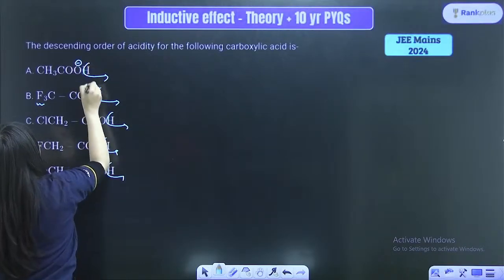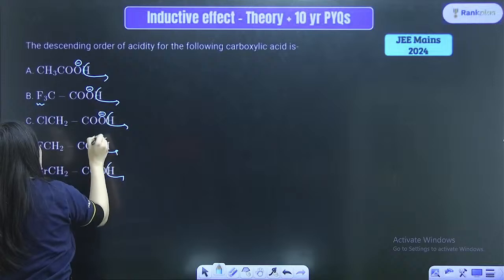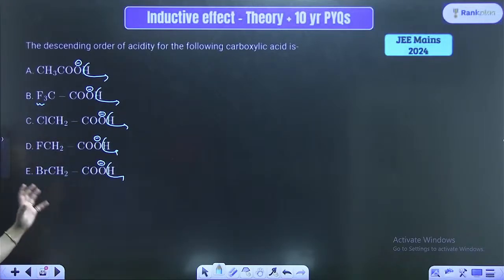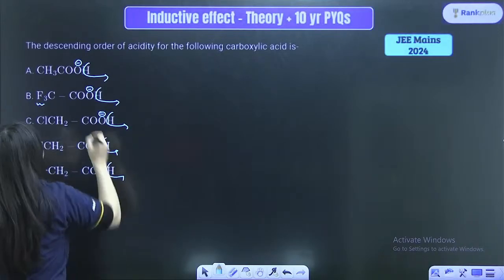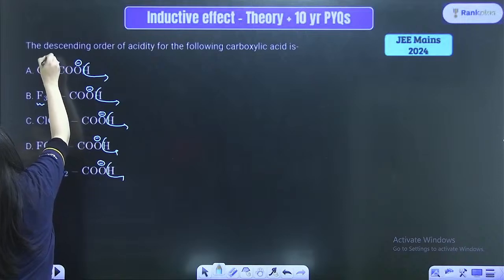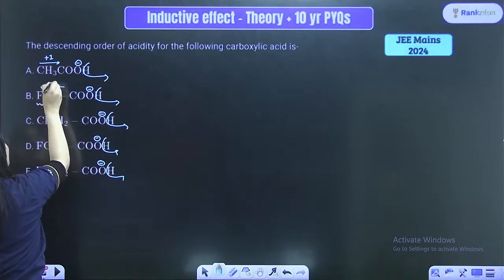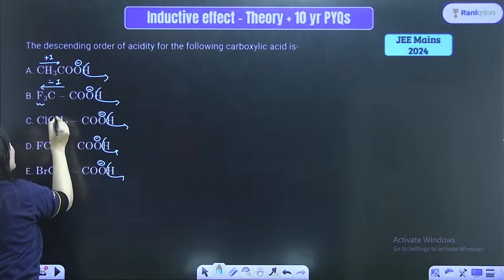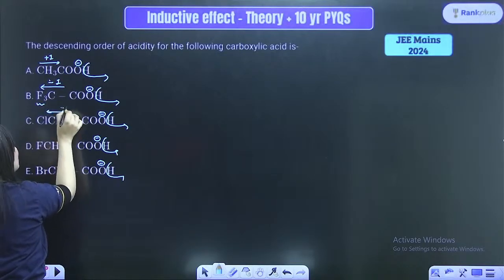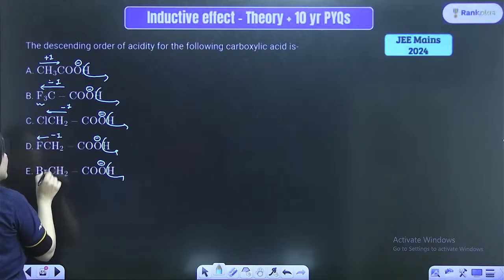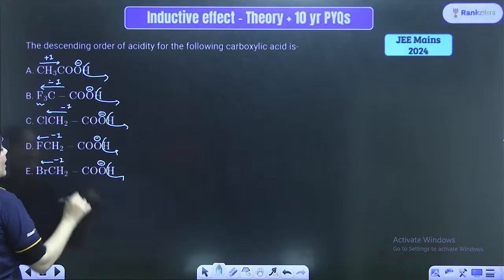Now what is left behind is a negative charge. I have to check the stability of the negative charge, and what kind of substituents are added. Can you see here CH3? It is just showing the plus I effect. And here, this is showing a very strong minus I effect. This chlorine is showing minus I effect, this fluorine is also showing minus I effect, and this bromine is also showing minus I effect.